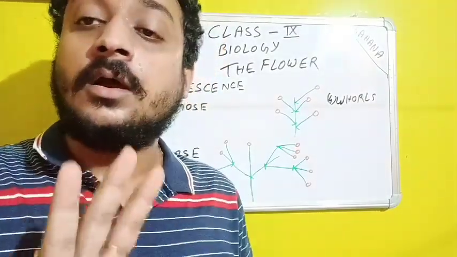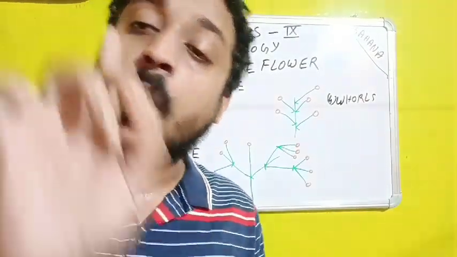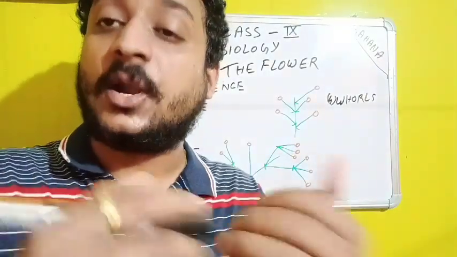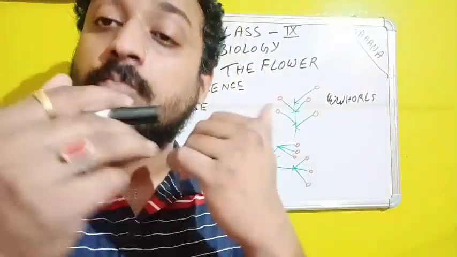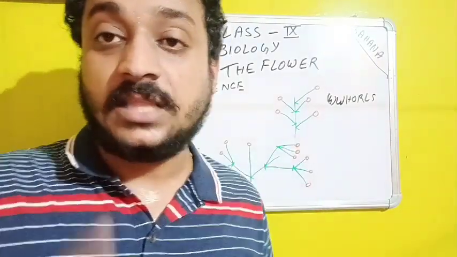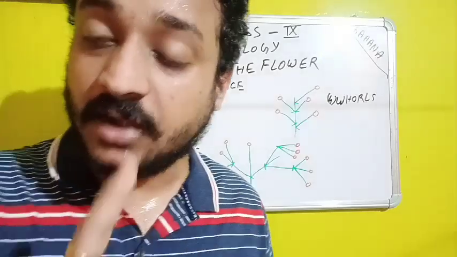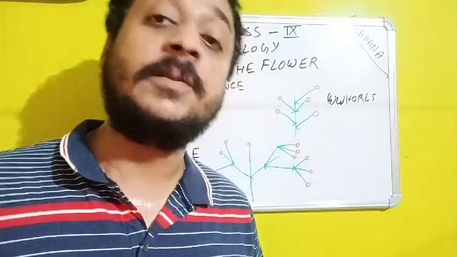If any one of the whorls is absent, either calyx or corolla or androecium or gynoecium, or more than one whorl is absent, then that flower is considered an incomplete flower.